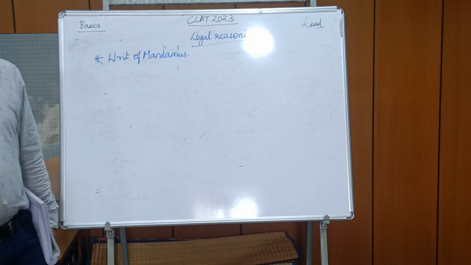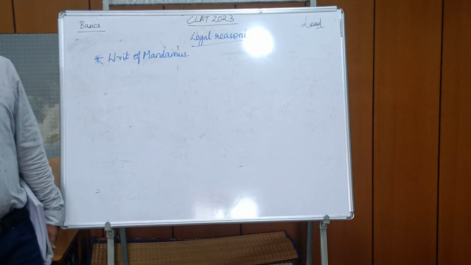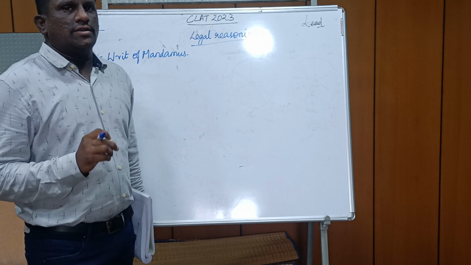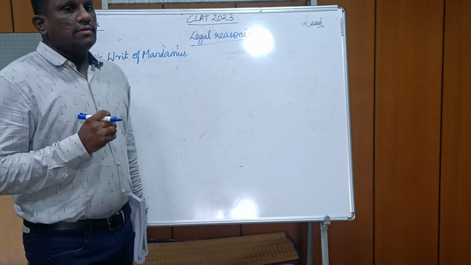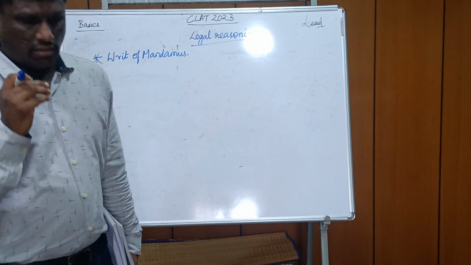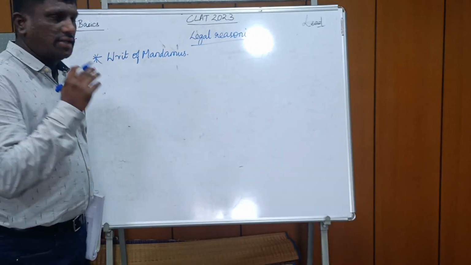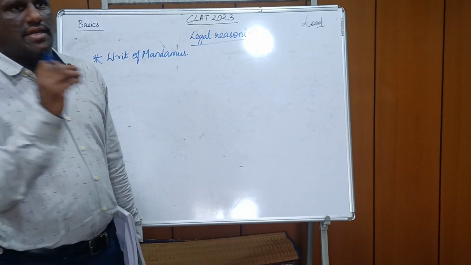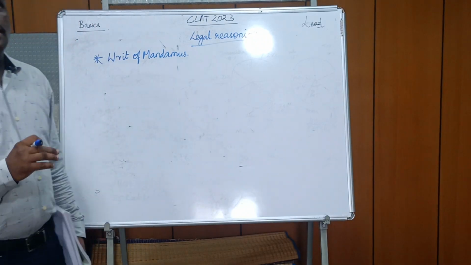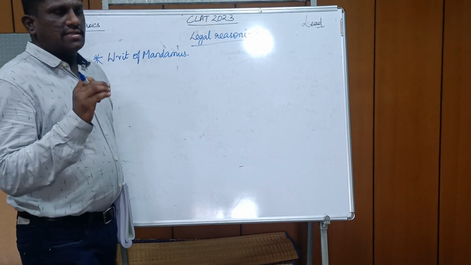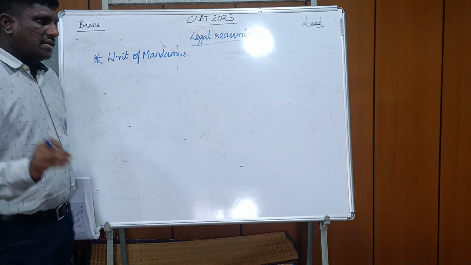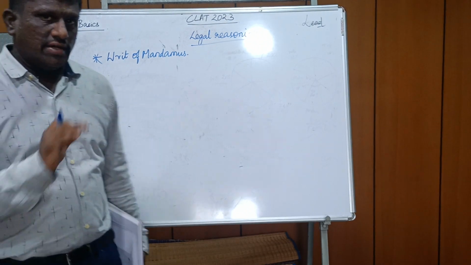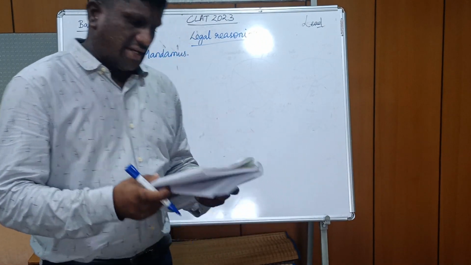So anything that violates this legal duty by the government, the court can give them a writ of mandamus and make them perform a certain legal duty, and this refers only to government functions and related issues, and not to any private individuals. That is what is given in the paragraph.